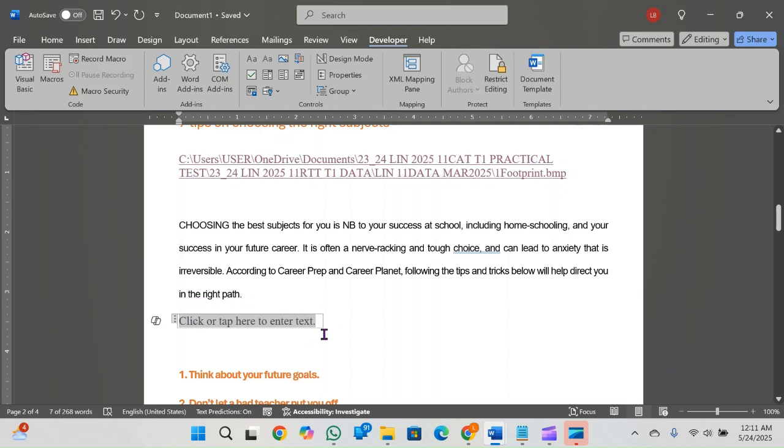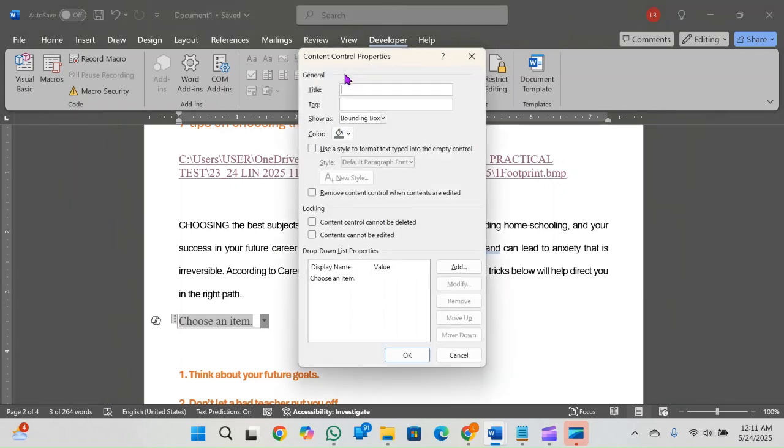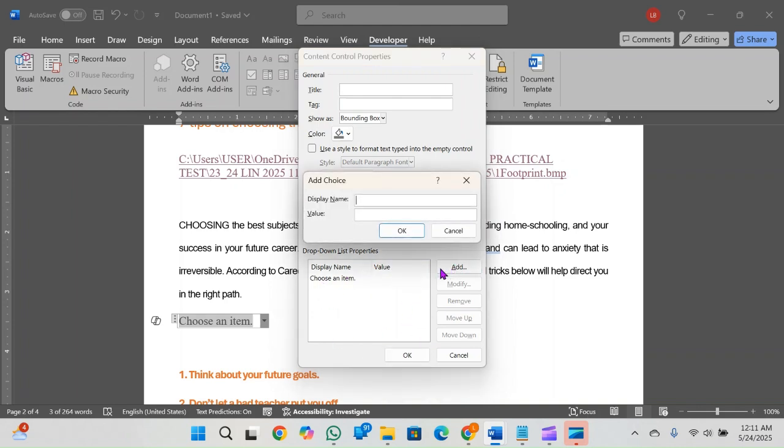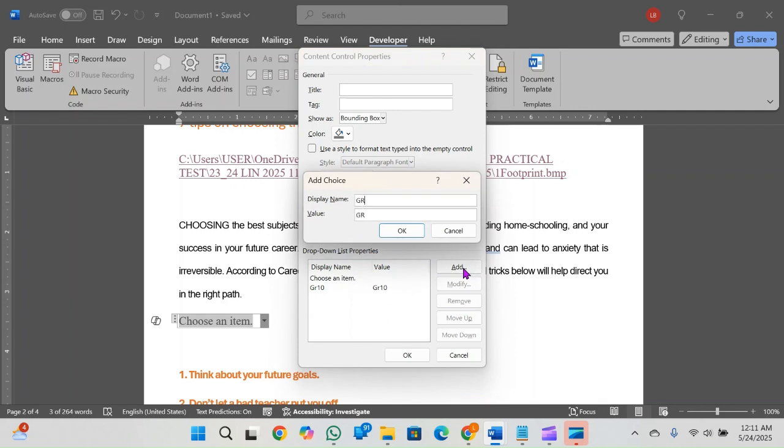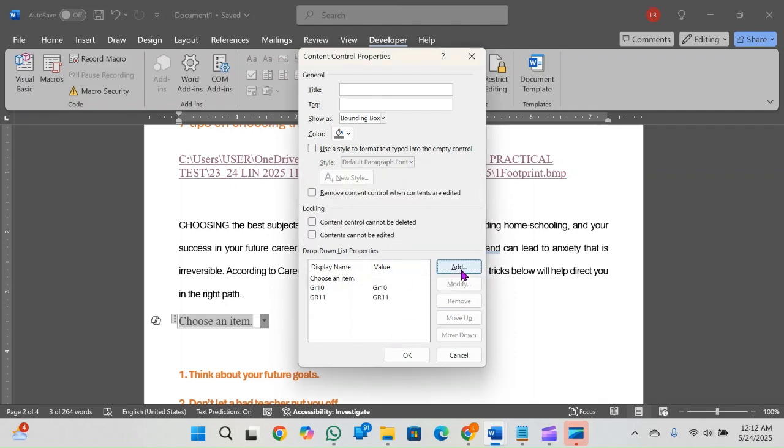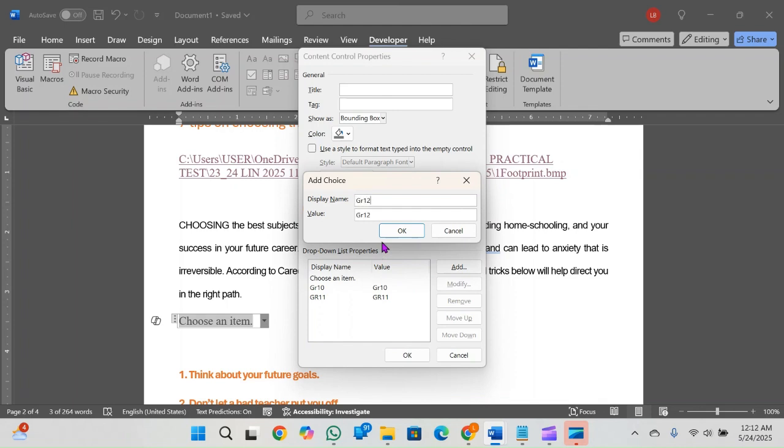You can just click on the text box you want to change, and then change it. I'm going to change mine to a drop down list. So there I have my drop down list. Again, to add content to this drop down list, you go to properties, and then over here you're going to add your values. So what do you want in the drop down list? I'm going to add my value. Let's say grade 10. Okay, so there's grade 10. I'm going to add another one, grade 11. I'm going to add another one, and I'm going to say grade 12.